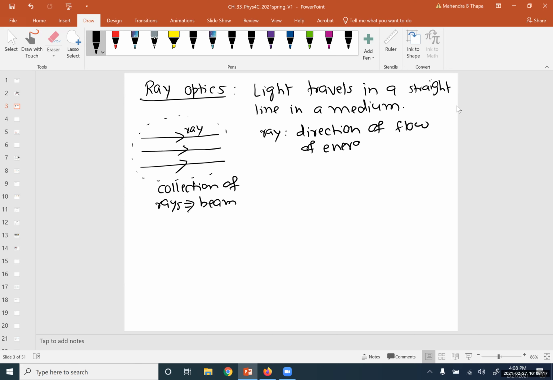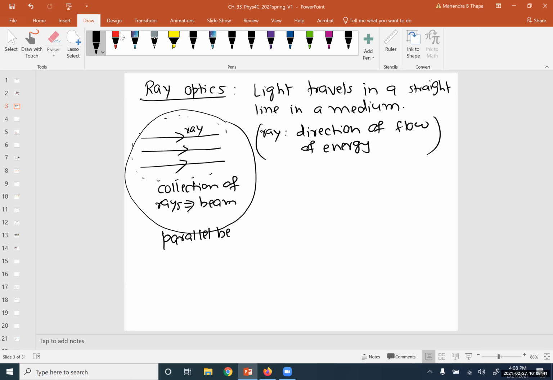For example, light travels in a given way. This arrow indicates that the light is traveling from left to right. In this case, all these rays are parallel, so in terms of beam, we call it a parallel beam.